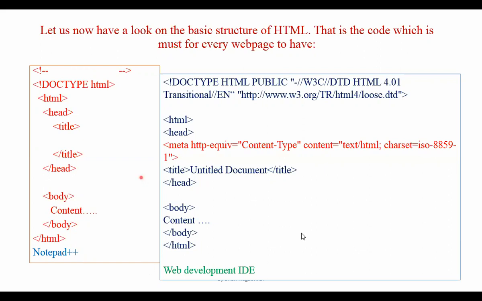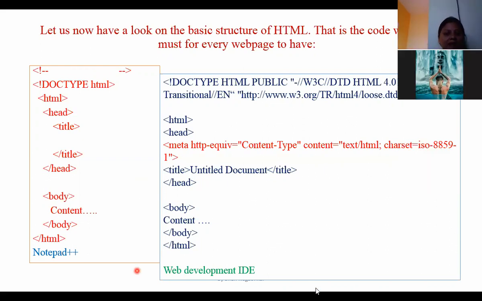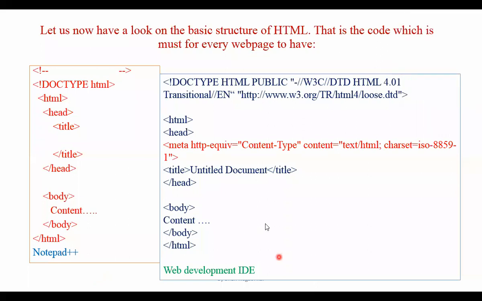Suppose I want to write code using another editor. I will tell you what that editor is. So this code, whatever we include, is with the web development IDE. There are ready-made tools, and this code is generated by default in those ready-made tools. All of this code is generated by default. So one of the web development IDE codes it is. I will tell you how this code is generated in the next class.